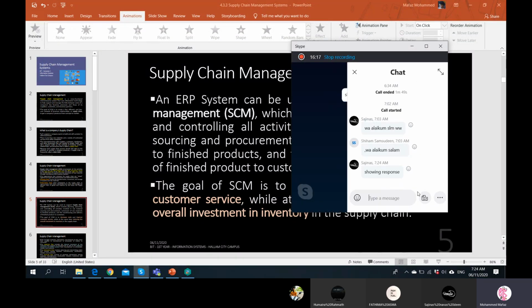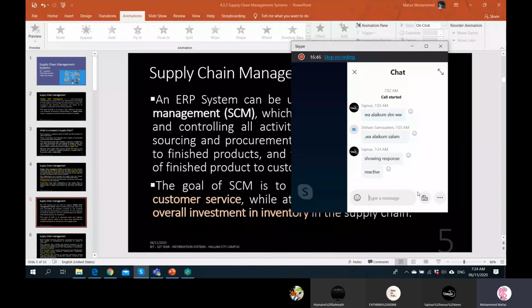Both are showing response. I could also argue proactive is also showing response. Or do you mean to say it a different way? How do you put that properly?